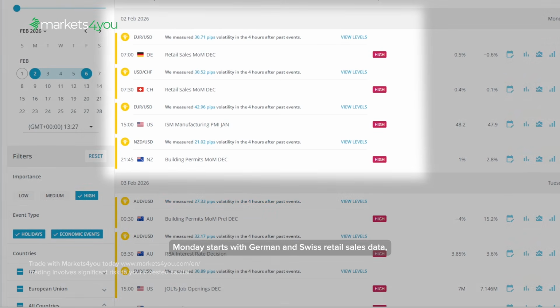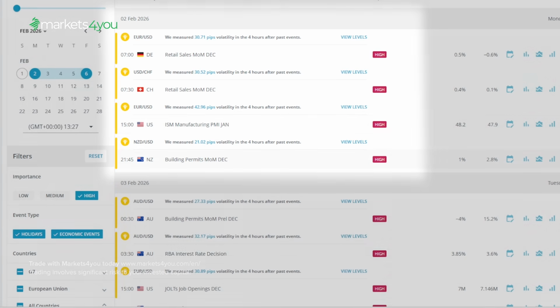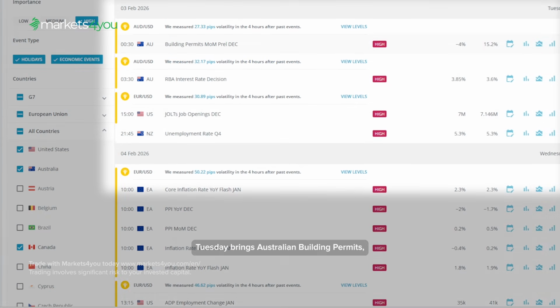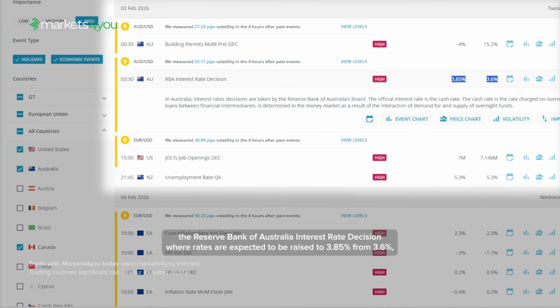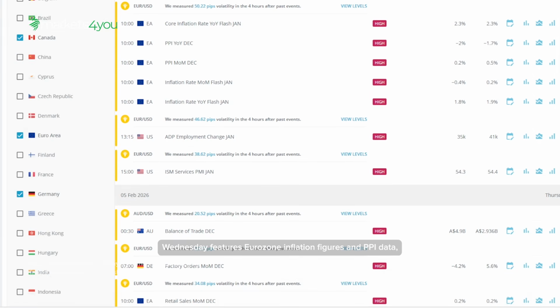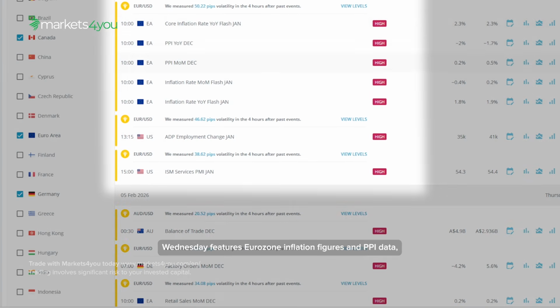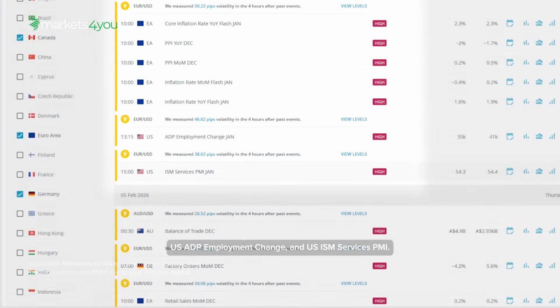Monday starts with German and Swiss retail sales data, US ISM Manufacturing PMI, and New Zealand building permits. Tuesday brings Australian building permits, the Reserve Bank of Australia interest rate decision where rates are expected to be raised to 3.85% from 3.6%, and US JOLTs Job Openings. Wednesday features Eurozone inflation figures and PPI data, US ADP employment change, and US ISM services PMI.